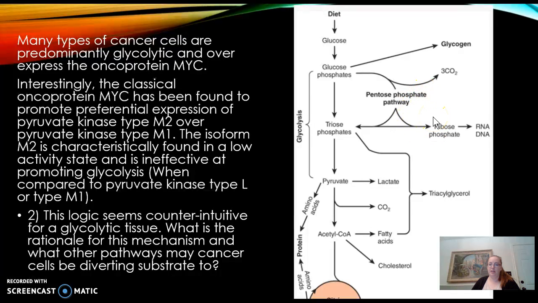This will produce reducing equivalents in the form of NADPH, which is needed for biosynthesis pathways, as well as producing ribose 5-phosphate, which can then be used to synthesize more nucleic acids, which is very important in reproducing. So other intermediates from glycolysis can be used in lipid and amino acid synthesis as well. Those are going to help those cancer cells reproduce, in addition to helping to produce energy.